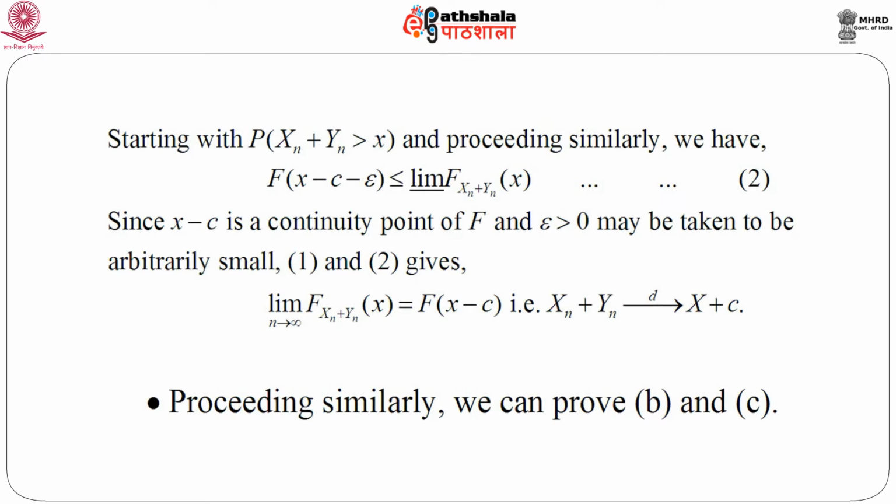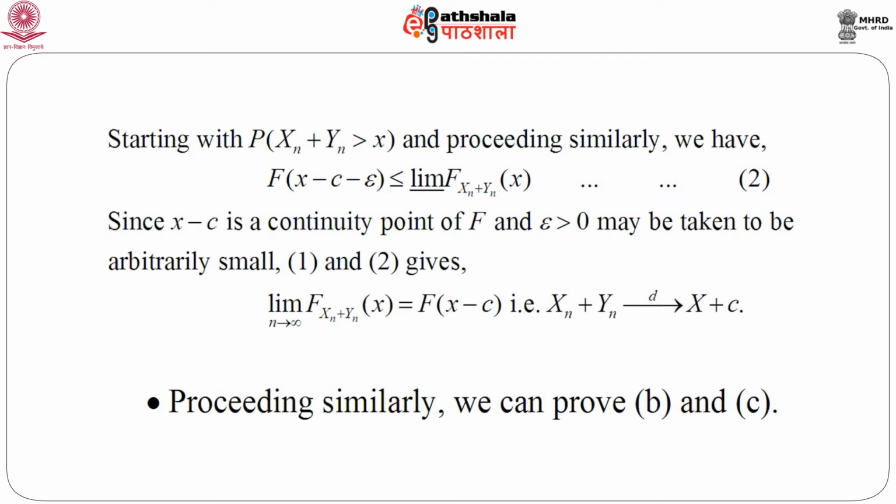the limit of the distribution function of x_n plus y_n as n goes to infinity equals F of x minus c, which is the same as saying x_n plus y_n converges to x plus c in distribution. Now, proceeding similarly, we can prove b and c.